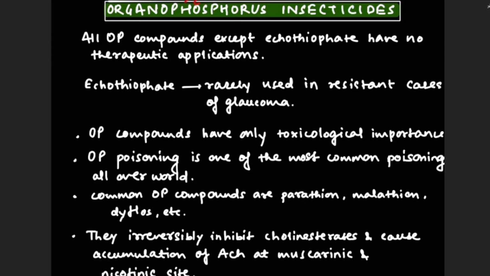Hey future doctors, today we are going to see about organophosphorus insecticides, OP poisoning. All OP compounds except ecothiopate have no therapeutic application. Ecothiopate is a rarely used drug in resistant cases of glaucoma. So OP compounds have only toxicological importance.